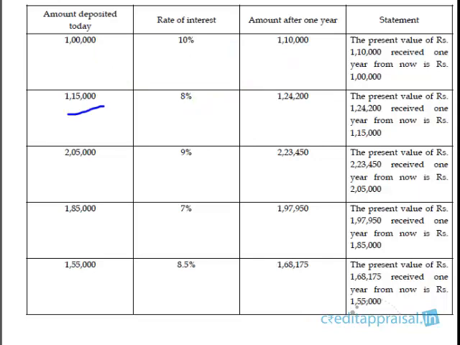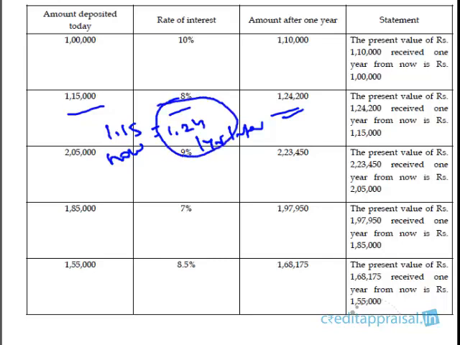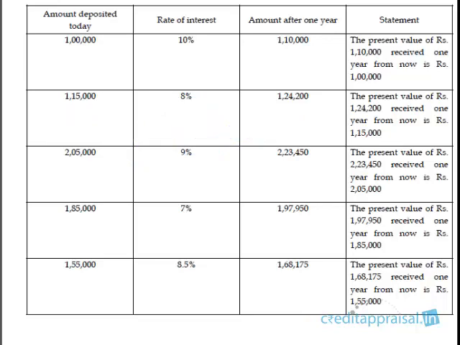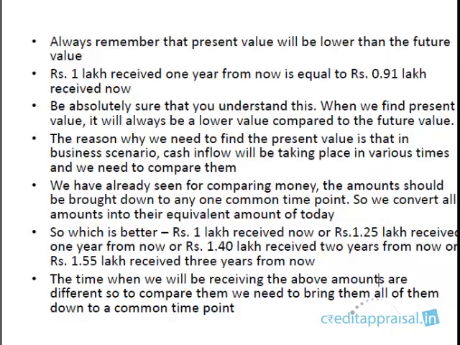In this scenario, the amount is different, 1.15 lakhs, and the rate of interest is 8%. So if you calculate, the amount is going to grow to 1.24 lakhs after 1 year. So the present value of 1.24 lakhs to be received 1 year later is 1.15 lakhs. That is, 1.24 lakhs to be received 1 year later, or 1.15 lakhs which you receive now, are one and the same. So see the statement: the present value of 1.24 lakhs to be received 1 year from now is 1.15 lakhs. These are the various statements you can frame based on the scenario.